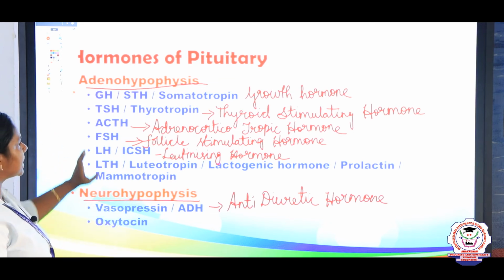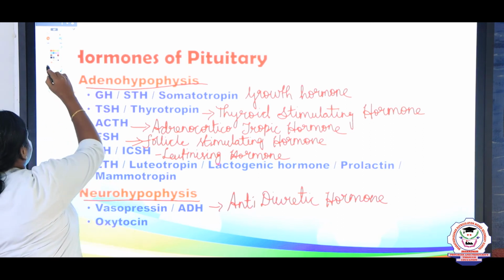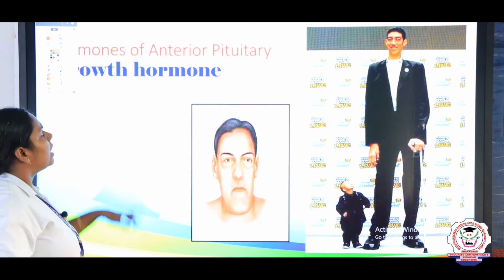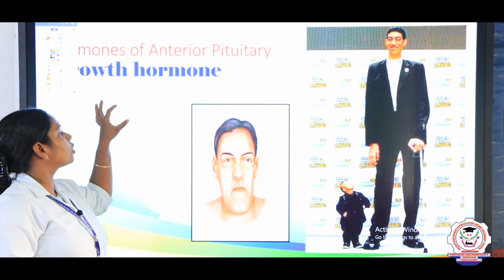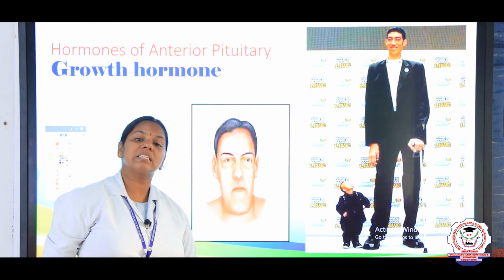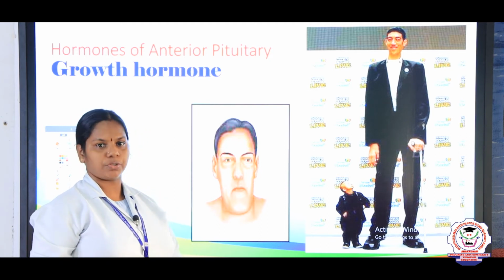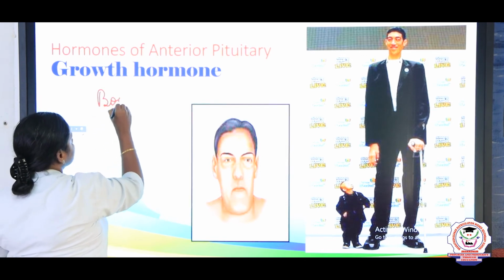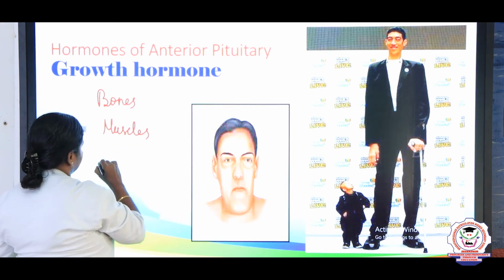So now let us discuss the functions one by one. First we are going to discuss the hormones of the anterior pituitary. In that, the first hormone is growth hormone. The main function of the growth hormone is that it is responsible for the development of tissues. For example, it is responsible for the development of bones, muscles and cartilage.